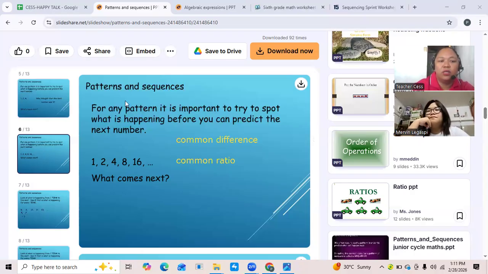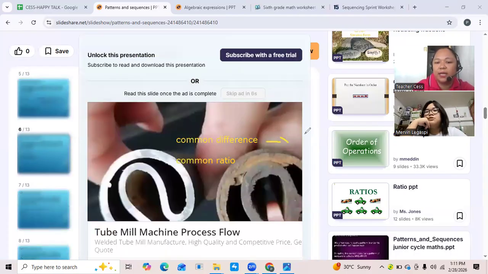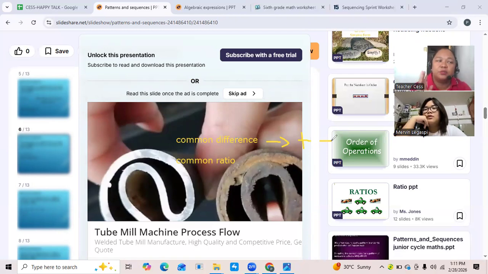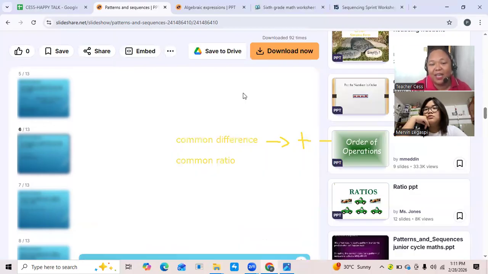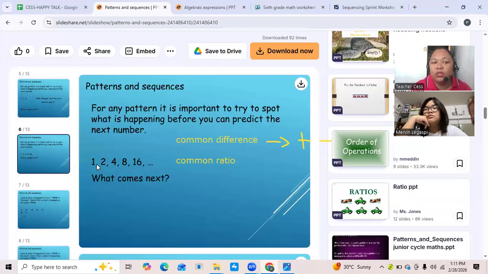Common difference is used if the involved operation is addition and subtraction. For example, the terms are added by 2, added by 2, added by 2, or subtracted by 5, subtracted by 5, subtracted by 5. So that pattern is called common difference. The number you are subtracting or adding to the terms is the common difference.